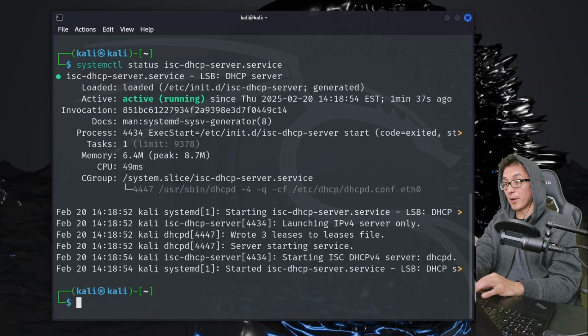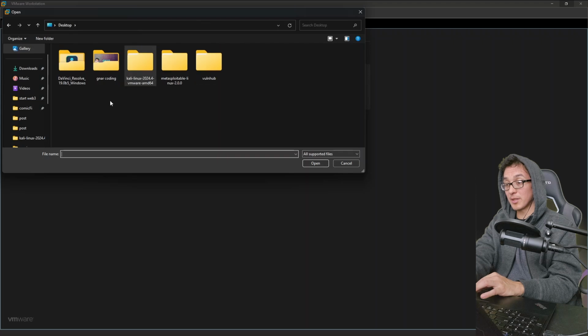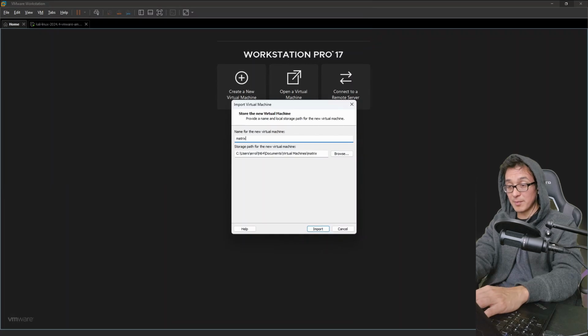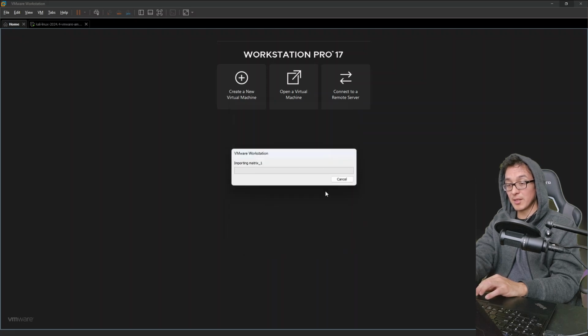Now that we have all that prepared, let's come back into the Home tab. Let's open a virtual machine, come into our desktop, VulnHub, Machine Matrix, and there's only one file available for you to select. I'm going to name this Matrix 1. And to keep everything close by, I'm going to put it in the same location of VulnHub Machine Matrix. Click OK and select Import.